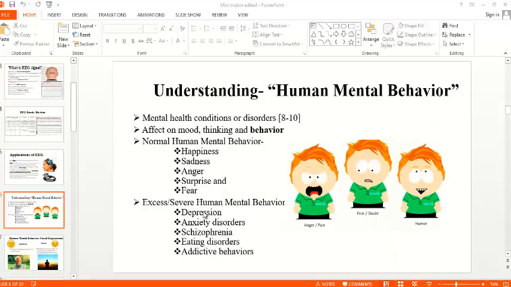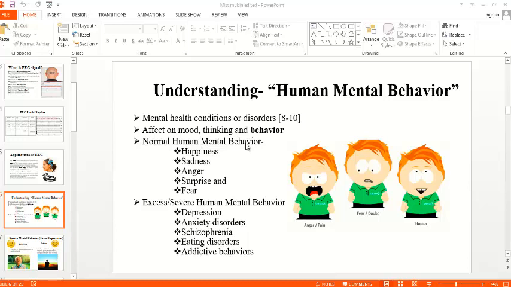Well, so now let us see what is human mental behavior, because our paper works with this. So mental behavior actually is something which are health conditions or disorders, and it sometimes affects the mode of thinking and behavior. And the normal human mental behavior all of us have is happiness, sadness, anger, surprise, or fear.